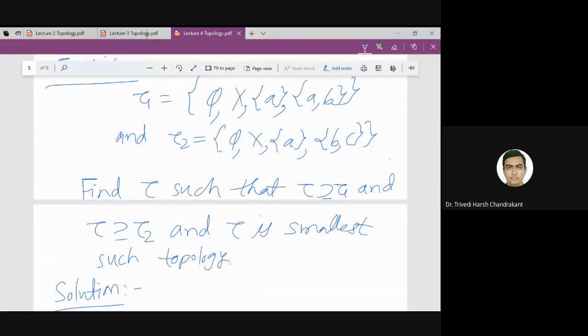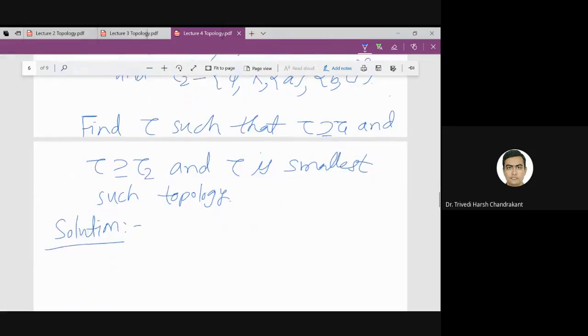Now since tau contains tau 1 and tau contains tau 2, I think one of the students was suggesting that we can take the union. That means tau contains tau 1 union tau 2, so tau will contain at least the elements of the union.